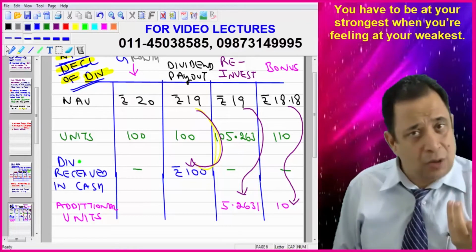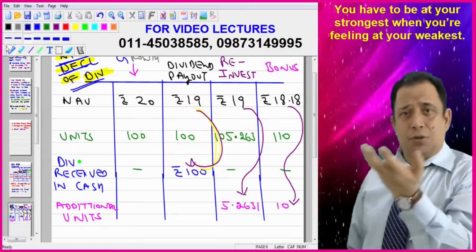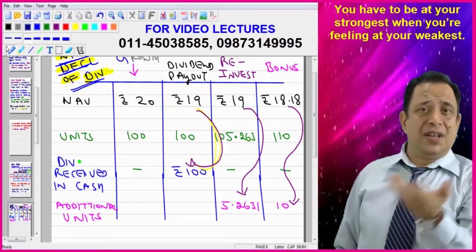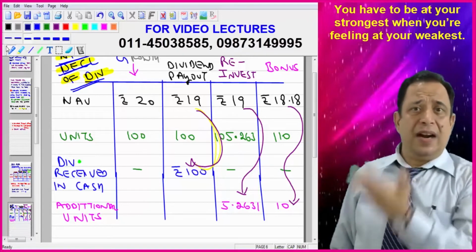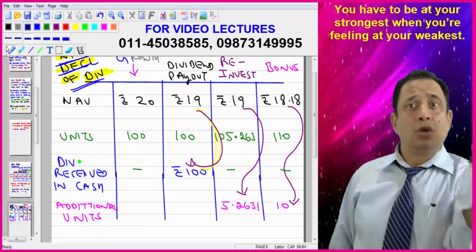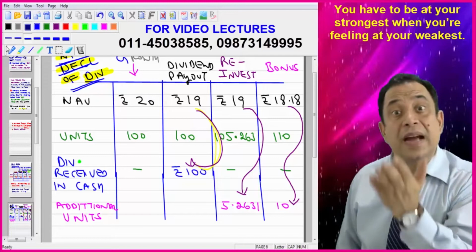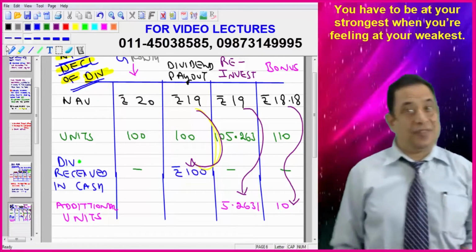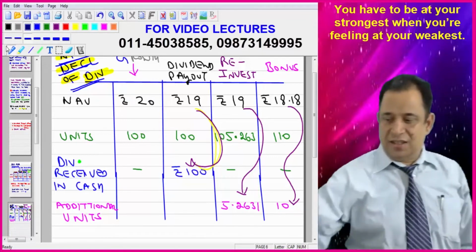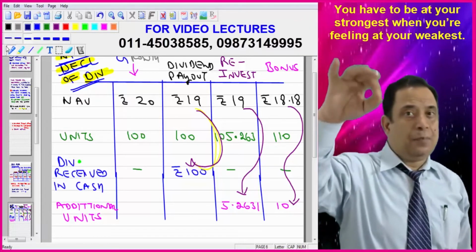That is very simple. Swap ratio is given to you. 1:10 is the swap ratio. For every 10 shares, 1 share will be issued. For every 100 shares, 10 shares will be issued. So total number of units will be 110 after declaration of bonus. Just see, the value of NAV is 18.18.